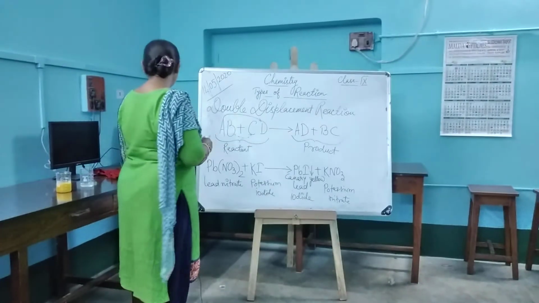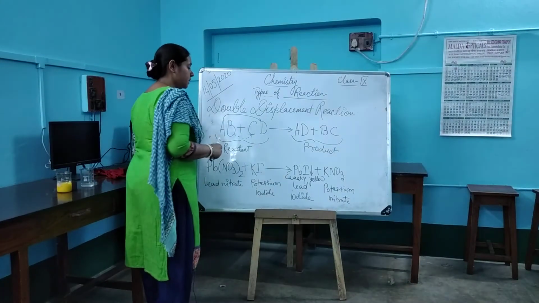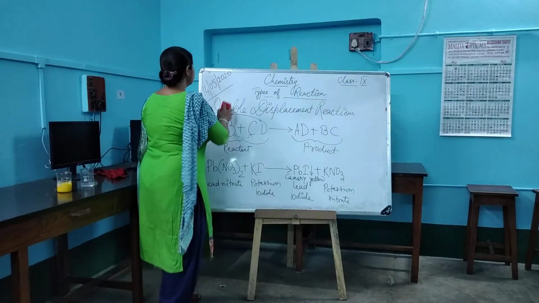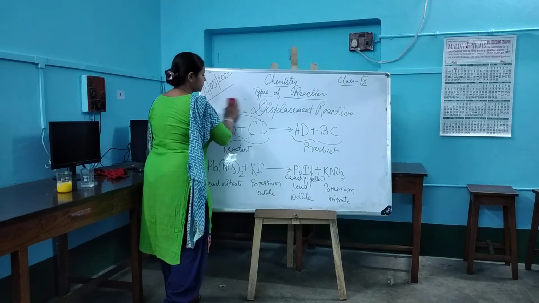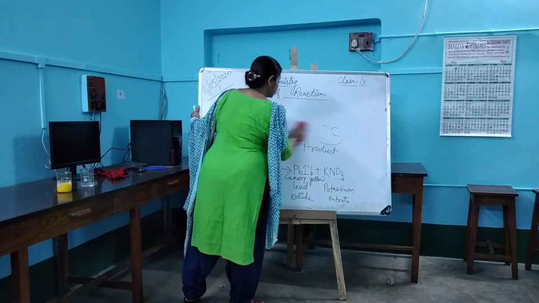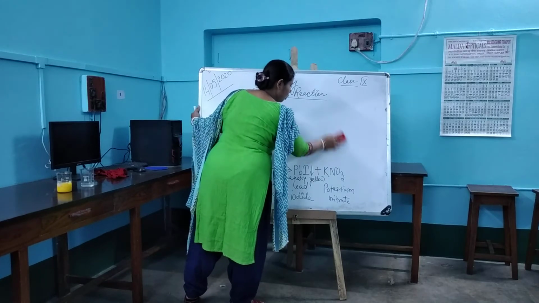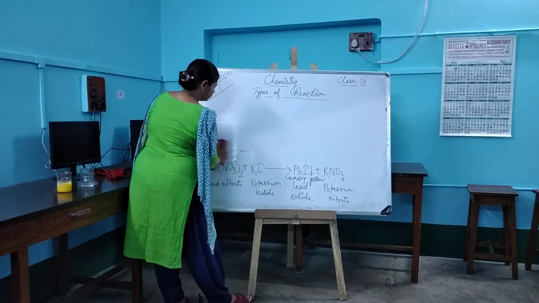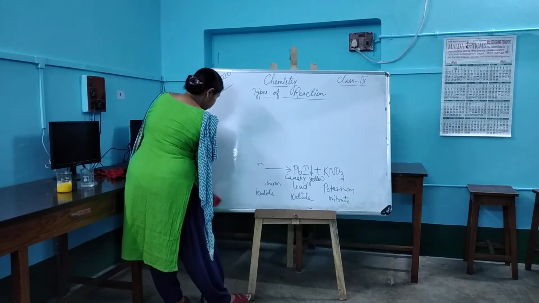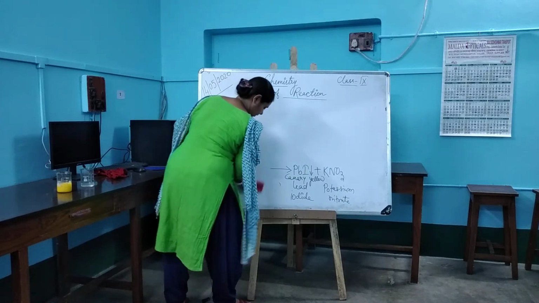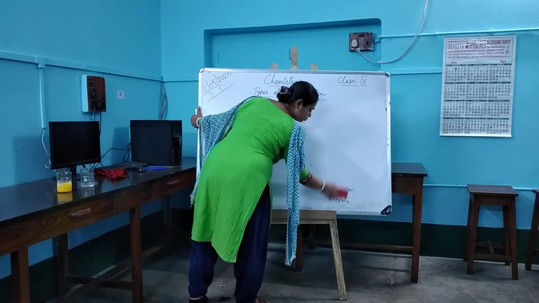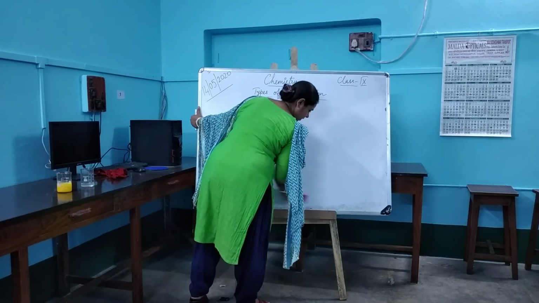In your book, you will find some more examples over there. So just go through those examples. Now, let us move on to another interesting part in the types of reaction. You have already learned about that type of reaction. The reaction is neutralization reaction. Now see children, what is a neutralization reaction?